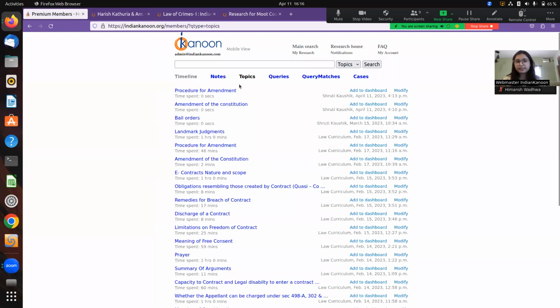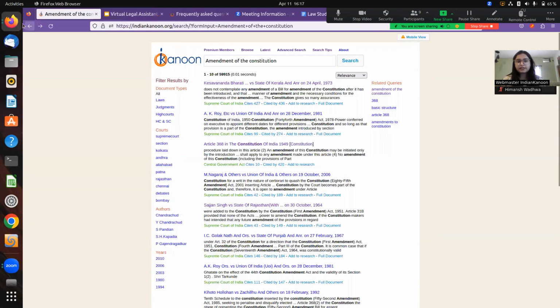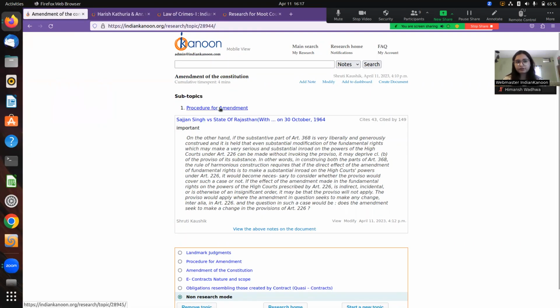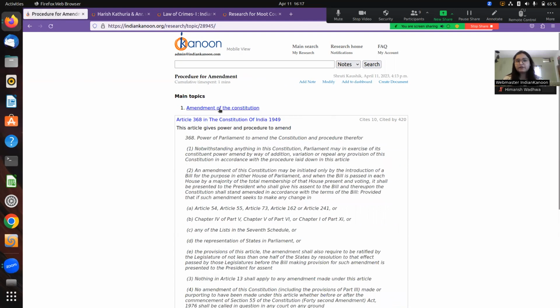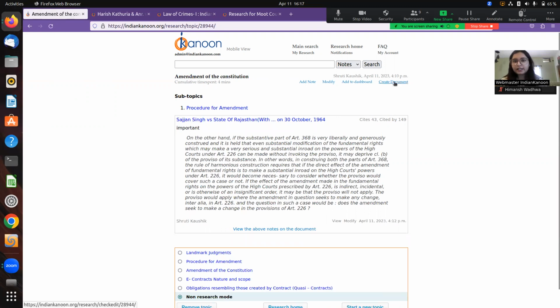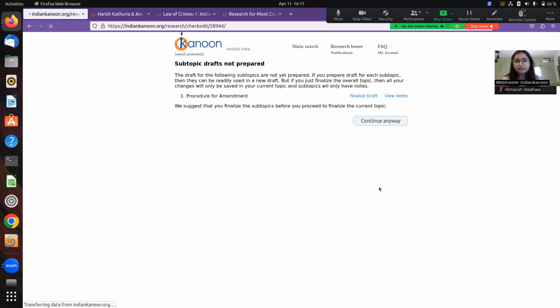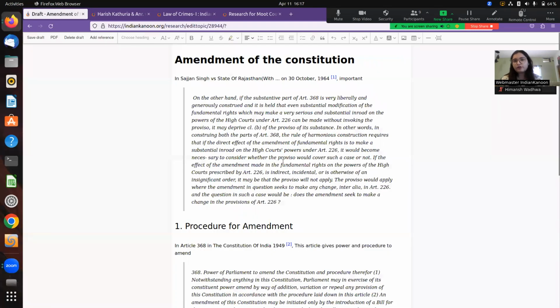Going back to the topics, here you can see amendment of the Constitution is present. These are my notes present for amendment of the Constitution, and here is where I mentioned the procedure for amendment of the Constitution. After all of your research is completed, you can click here on the button Create Document. What Create Document does is it exports all of your research that you have done on IndianKanoon in a word editing tool.